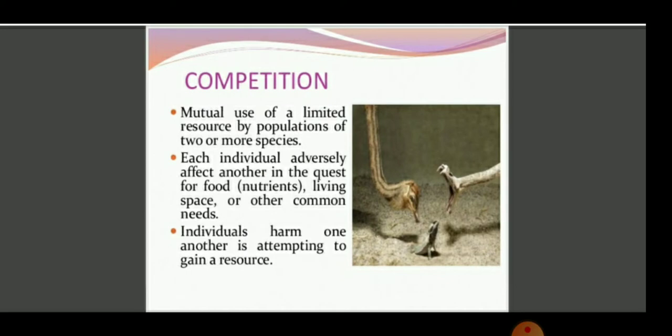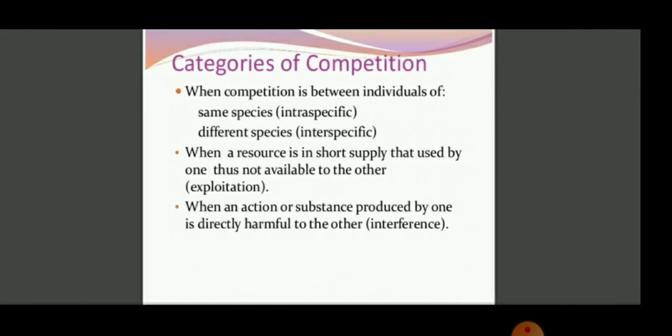Example of competition: the mutual use of limited resources by the populations of two or more species. Each individual adversely affects the other species for the food requirement, for living space or other common needs, which we call resources. So the individuals harm one another in attempting to gain a resource.